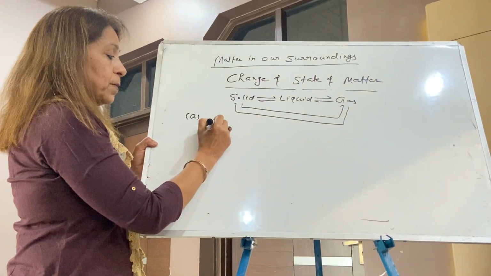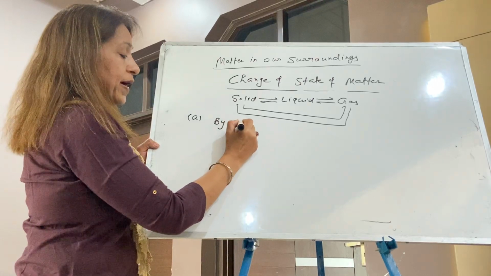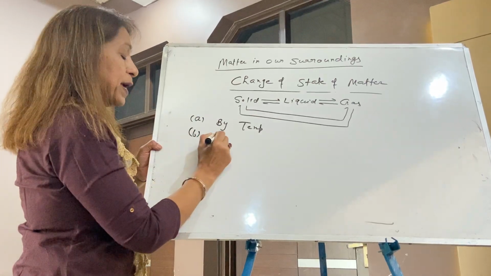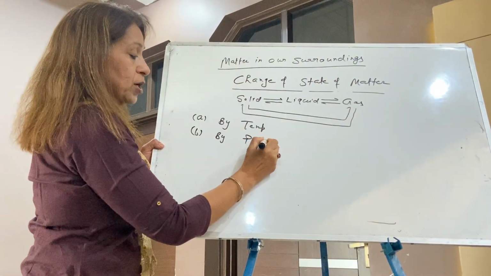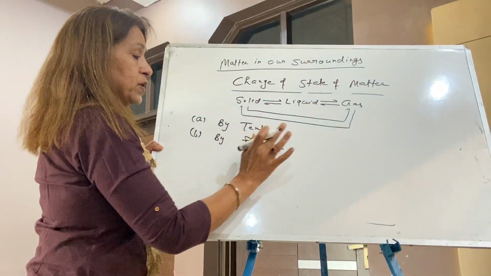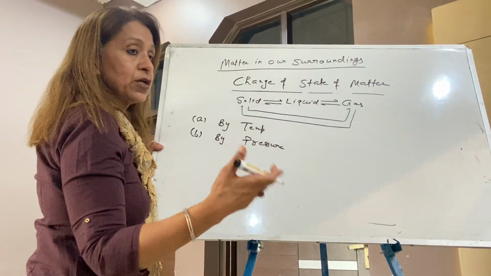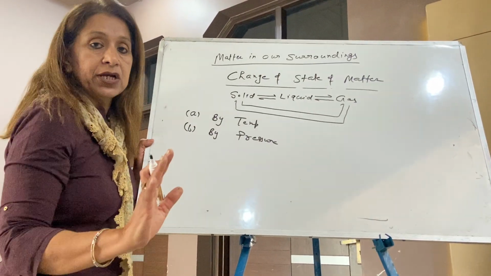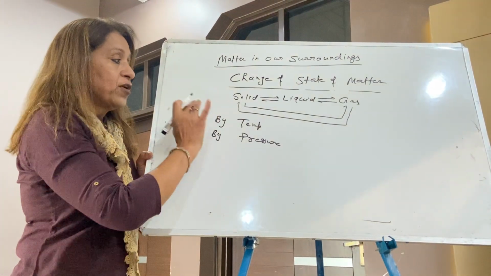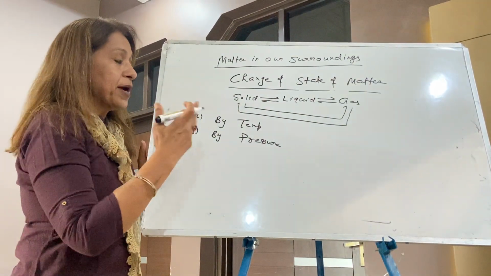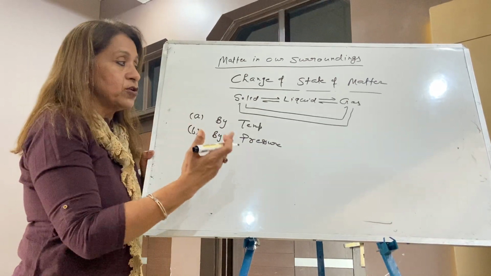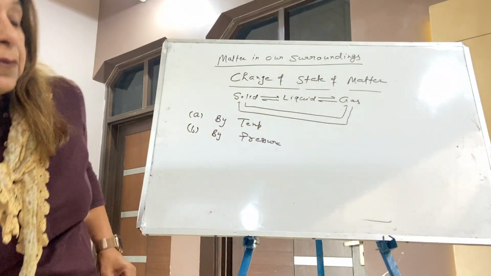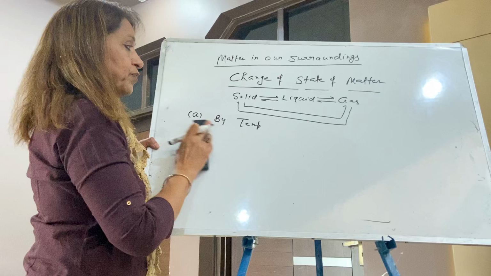First, by temperature, that is increasing or decreasing temperature. Second is by means of pressure, applying pressure. You may complete the sentence: by increasing or decreasing temperature, same by increasing or decreasing pressure. So one by one I am taking. First of all, write down the role of temperature in changing a state from solid to liquid and then to gas. Pressure later on. Write down temperature.